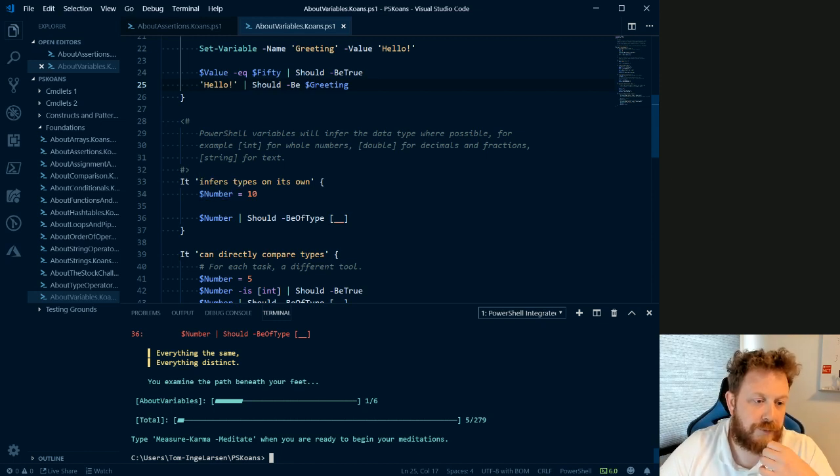So PowerShell variables will infer the data type where possible. For example, int for whole numbers, double for decimals and fractions, and string for text. So in this case, we have a variable called number, which is 10, and this should be of type int then.